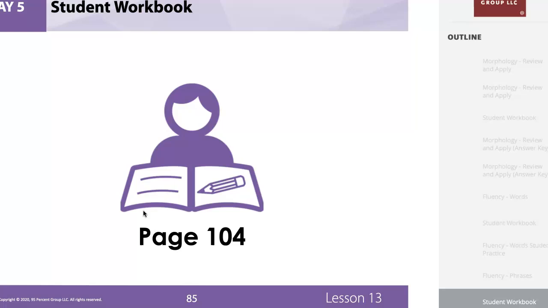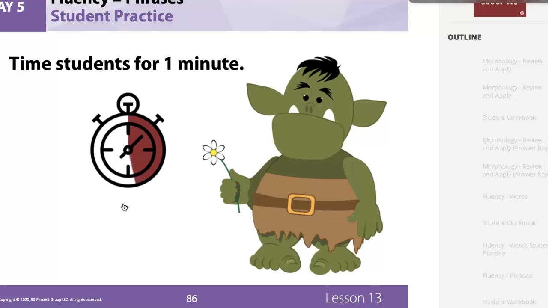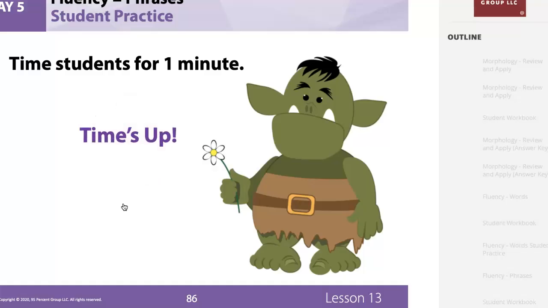You have a list of phrases on your paper. You're going to read them silently to yourself for 1 minute. 3, 2, 1, begin. And stop. Circle the one you finished on.